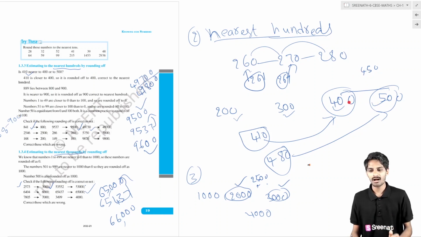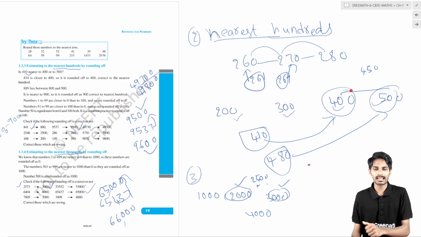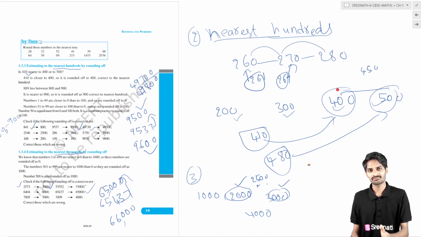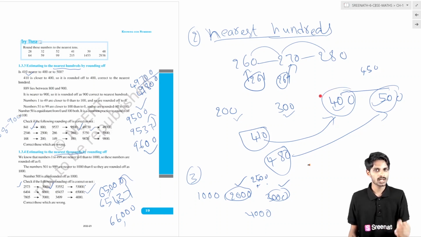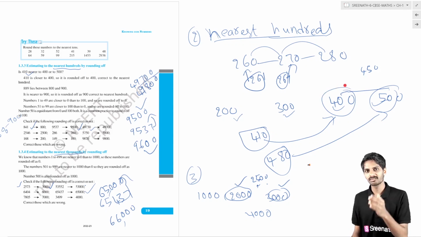One thing to remember in rounding off numbers is to find the middle number. From the lowest number to the middle number, all the values will be rounded off to the lowest number, and from the middle number to the highest number, all the values in between will be rounded off to the highest number, and the middle number is also rounded off to the highest number.